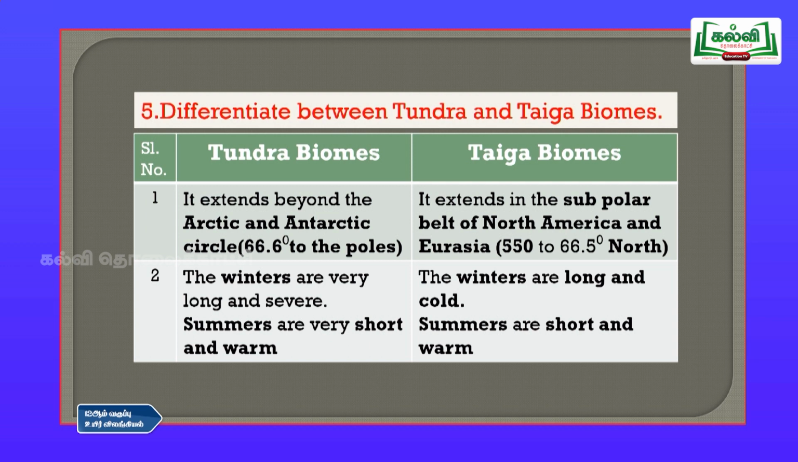And the taiga biome extends from the subpolar belt across North America and Eurasia. Eurasia means Europe plus Asia. It lies from 55 to 66.5 degrees north. That is the range where you can find the taiga biomes. The second point: in tundra, winters are very long and severe and summers are very short and warm, whereas in taiga biomes, winters are long and cold and summers are short and warm.